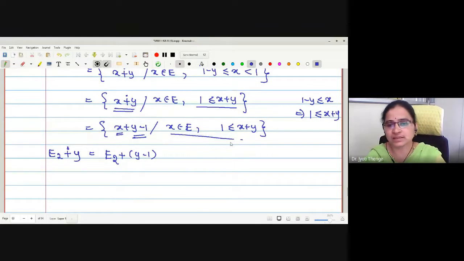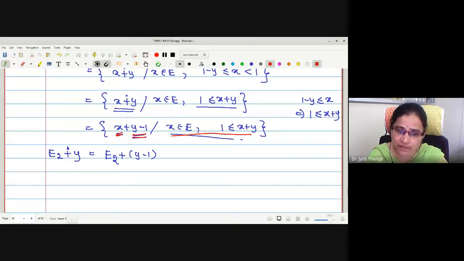This is nothing but a condition for set E2. And to every element x, a number y minus 1 is added. Therefore, this is actually a translation of the set E2 with this number y minus 1. Is the point clear to everyone? Yes, ma'am. This is statement number 3.